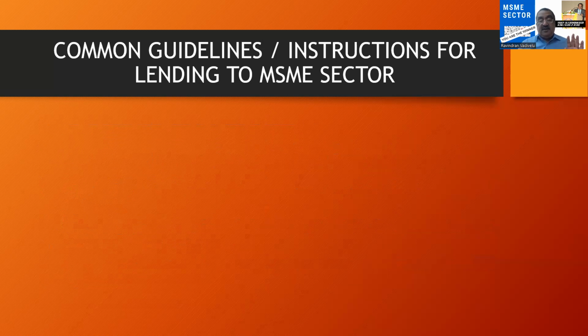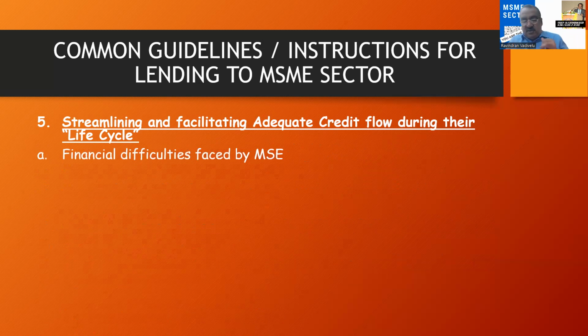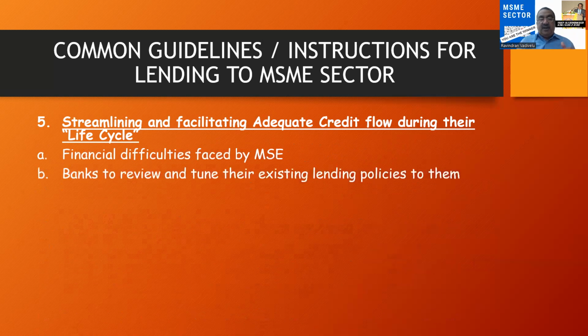Next point is streamlining and facilitating adequate credit flow during the life cycle of the MSME. What are the things? Normally the MSME units are facing financial difficulties. MSE units, it is not MSME, it is MSE units. They are facing financial difficulties, and now the banks have been directed to review the MSE units and tune their existing lending policies.